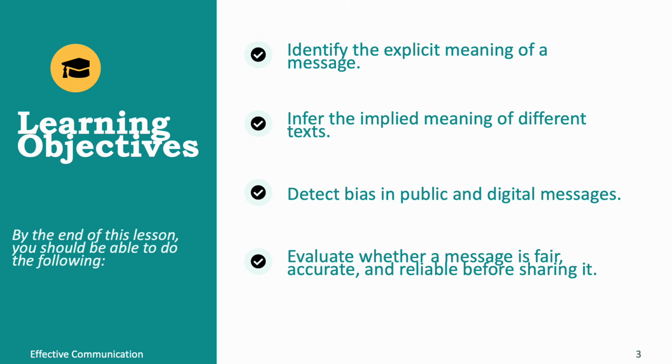By the end of today's lesson, you should be able to, first, identify the explicit meaning of a message; second, infer the implied meaning of different texts; third, detect bias in public and digital messages; fourth, evaluate whether a message is fair, accurate, and reliable before sharing it. These skills will help you make wiser decisions whenever you read or post information online.